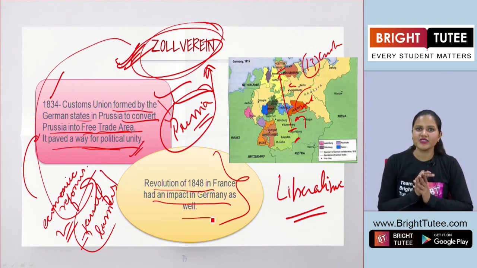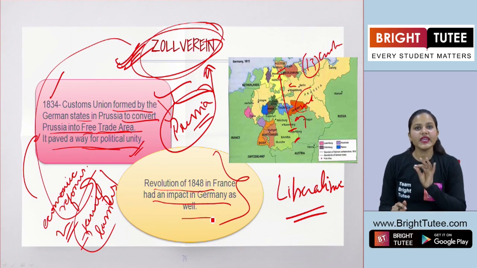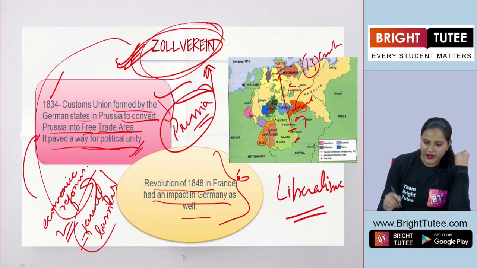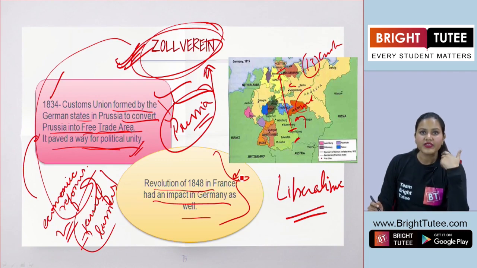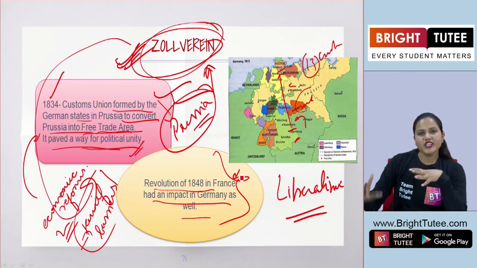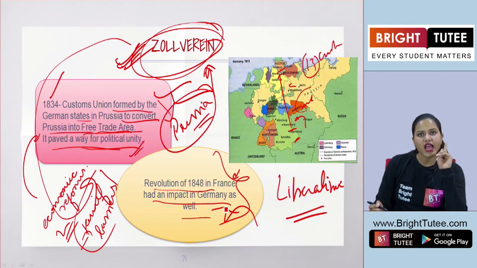Quite true, students, because before this, you already have learnt about the results of the revolts of 1848, and we saw how it impacted the region of France. The monarch had to abdicate and poor people came on the road, revolting against the monarch, and the situation of turmoil changed there. So definitely it had some impact in Germany as well.